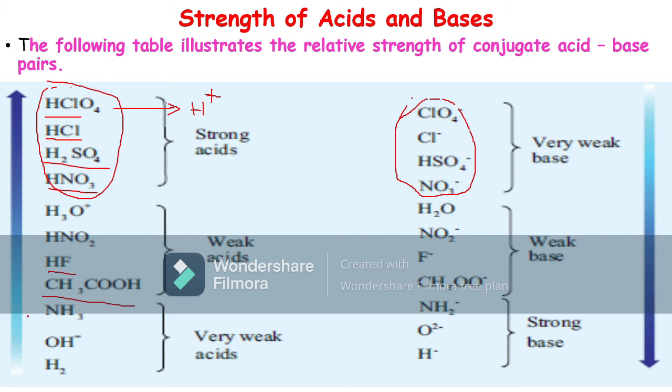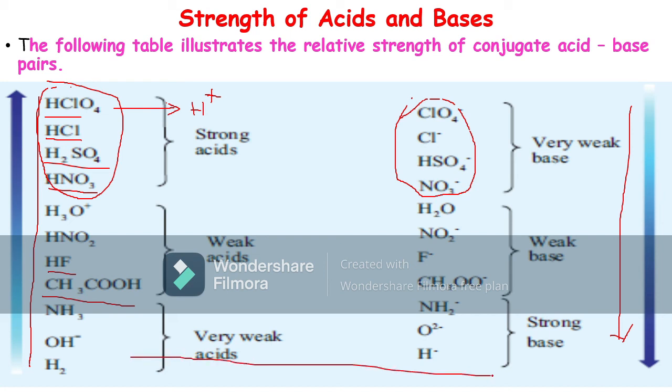So as we move from bottom to top, the strength of the acids increases. As we move from top to bottom, the strength of the base increases. In this way we can determine which one is the acid and which one is the conjugate base. Keep in mind the conjugate base of a strong acid is very weak, and a weak acid has a strong conjugate base. It's very important.